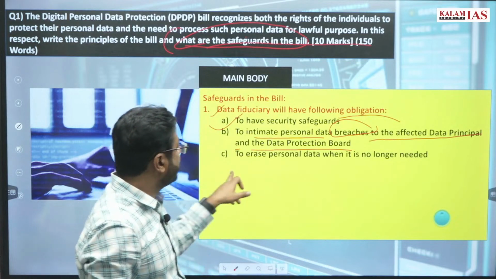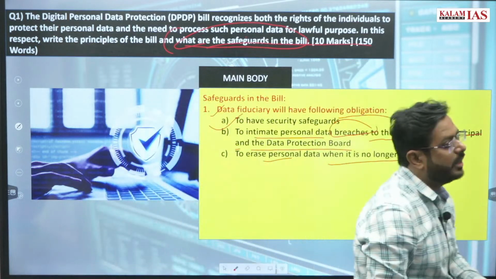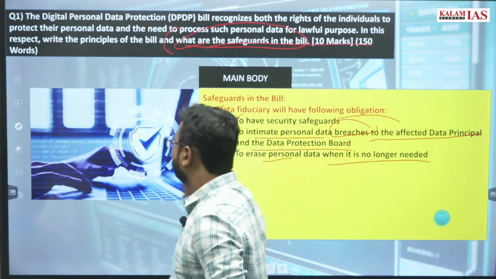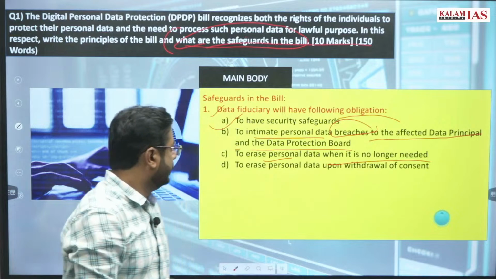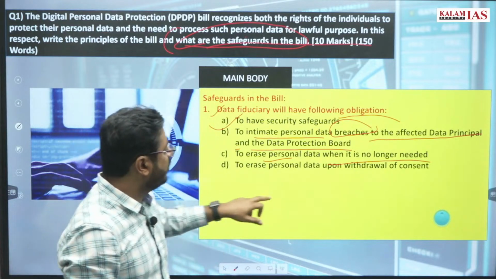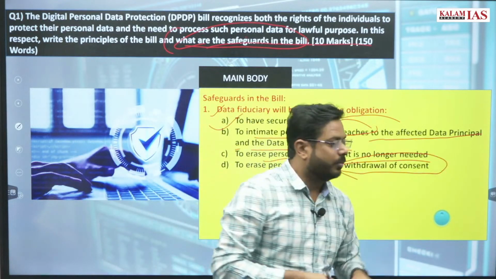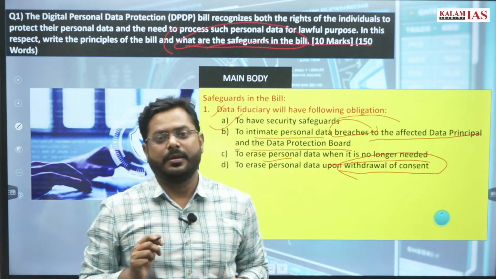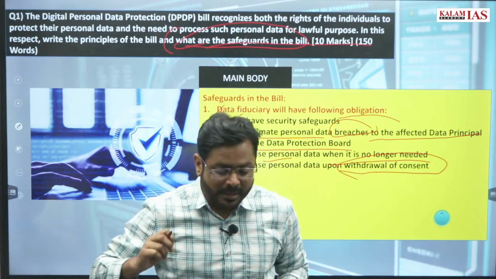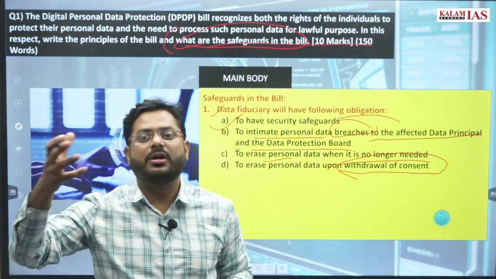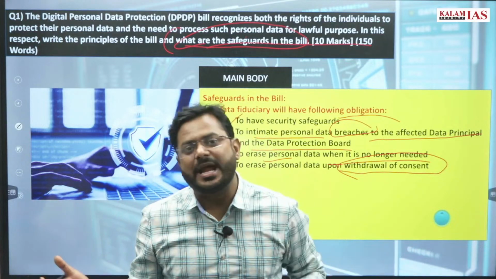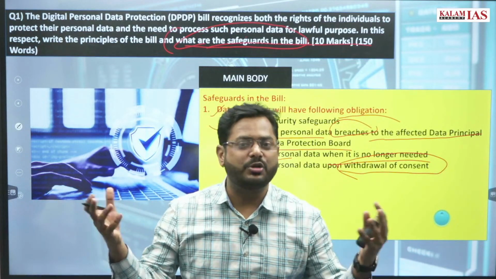Then to erase the personal data when it is no longer needed, right, to be forgotten. So this will be ensured by the data fiduciary: to erase personal data upon the withdrawal of the consent. Most of your data will be taken if you consent on the bill, if you consent for those data. So once you take back your consent, then this data fiduciary does not have any right to collect your data, does not have any right to store your data.